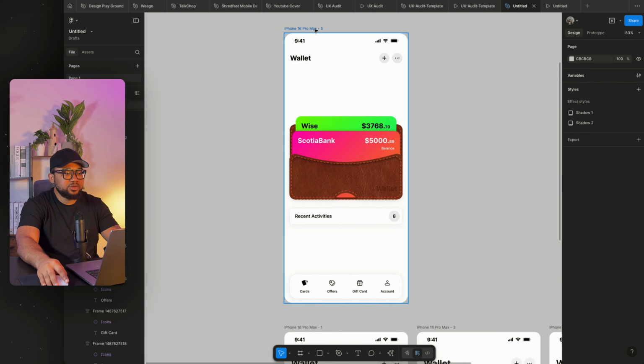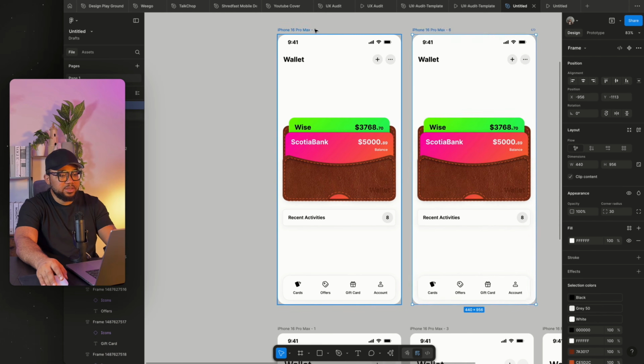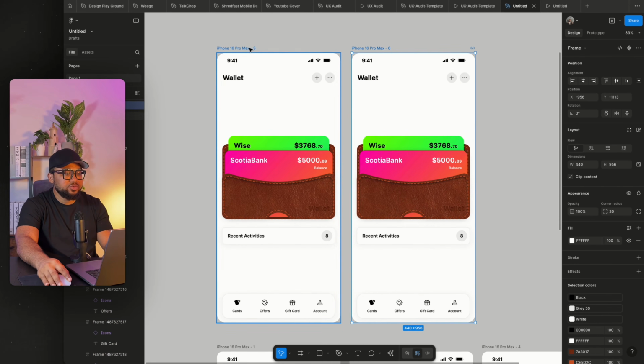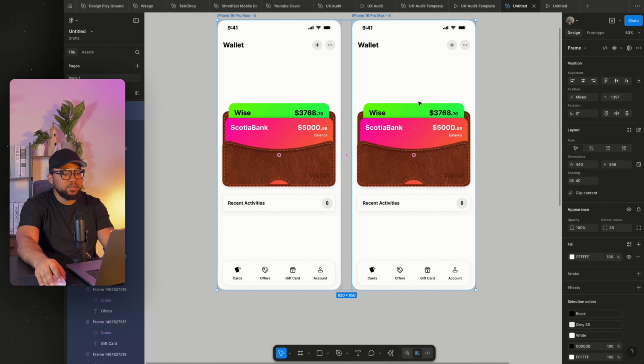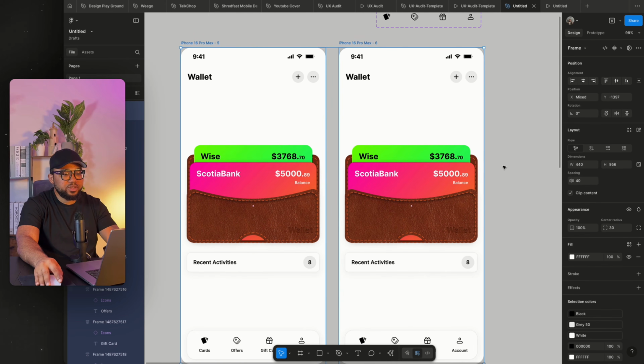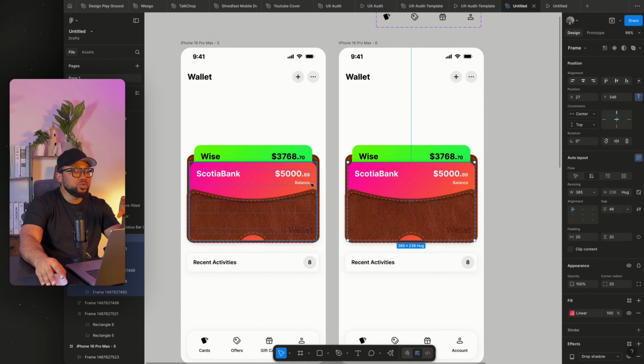Now here is the interesting part. We are going to duplicate this. I'm going to move this a bit up, so we won't be seeing the design down. Now once you've moved this is the first one. What we want to do now is to say, when we click the Scotiabank, we want to see all the transactions in it. So when we click the Scotiabank, it goes up and displays the history, the transaction history behind it. So instead of just coming down, you just swipe right and swipe left to see other cards.